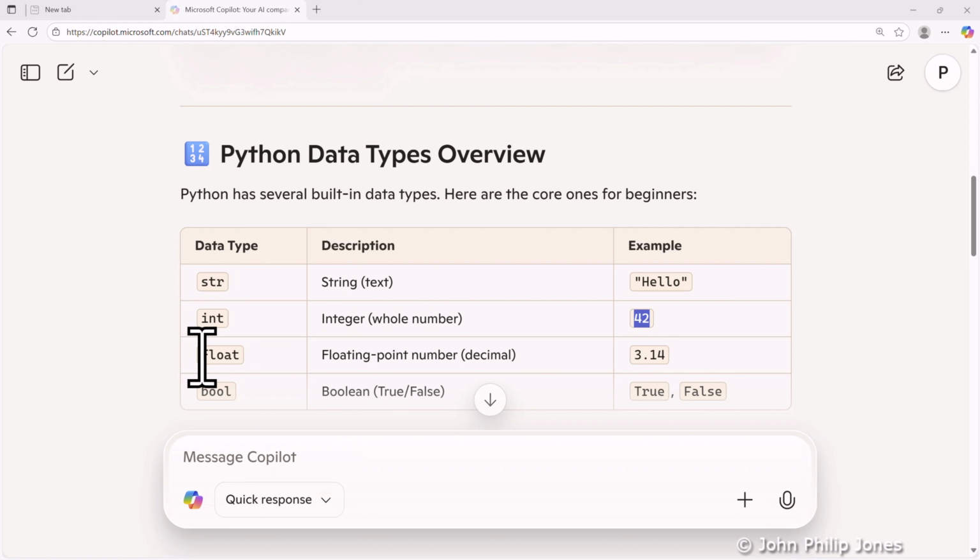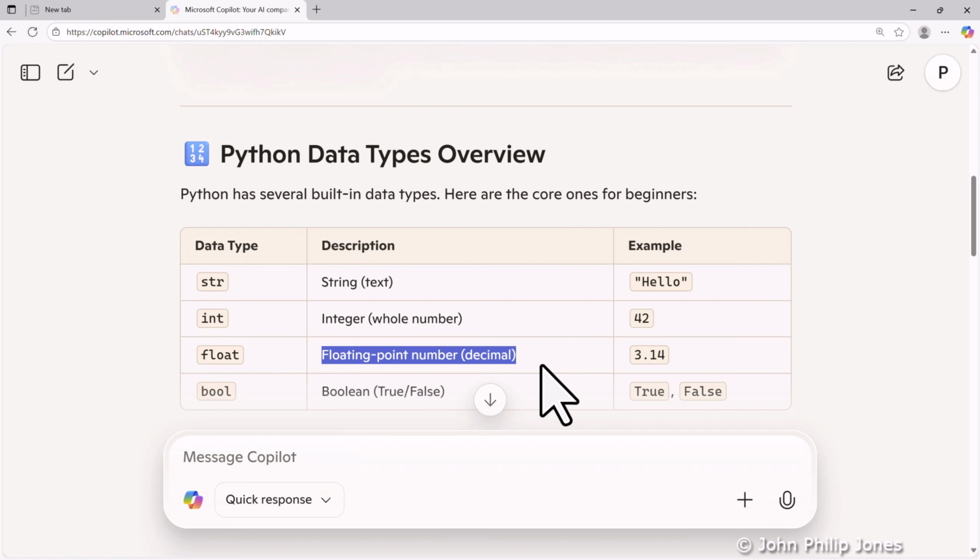The next entry is float, and the float, while it gives a description of it here, it tells us it's a floating point number, which in everyday language means it's a decimal. It's a number that has a fractional part, a decimal fraction part. And here we have an example of 3.14. Now that's an illustration of a value that can be taken up by a float.